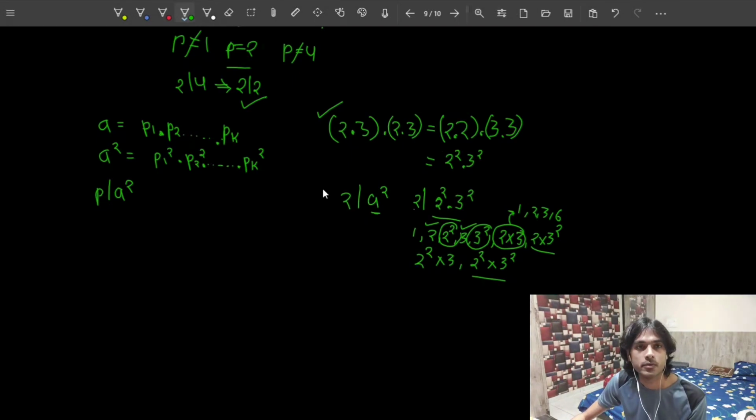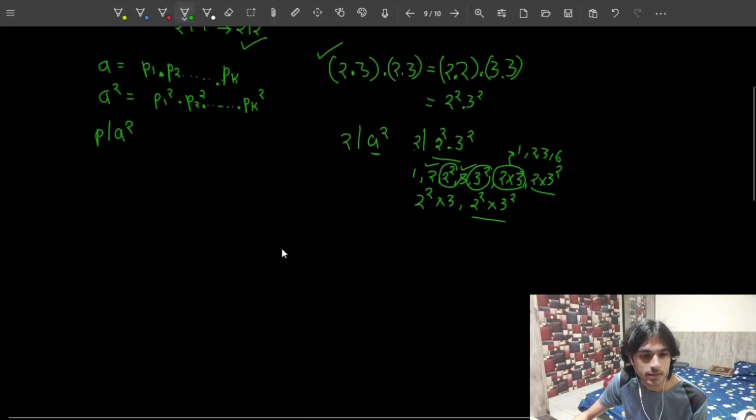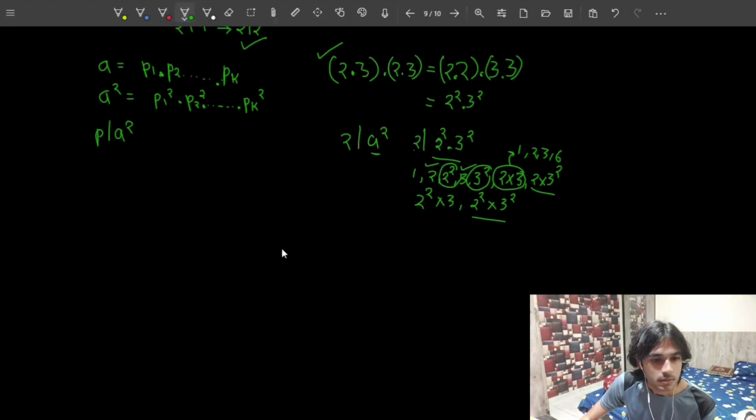Okay, so continuing from this point, we can easily see that all of these numbers are now gonna be prime numbers. So the only number that divides A square is either 2 or 3 if this number has to be prime, right? So coming back to the question, if P divides A square, then P has to be one of the prime numbers. When A square is written as prime factorization, it has to be one of the primes.